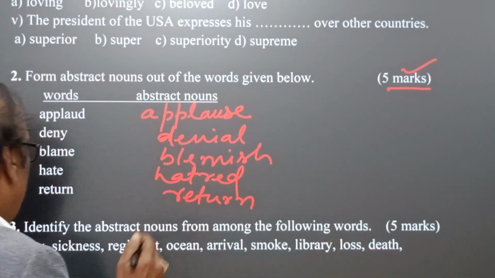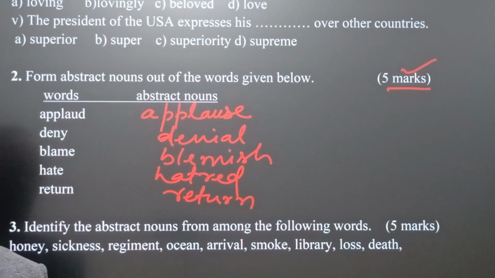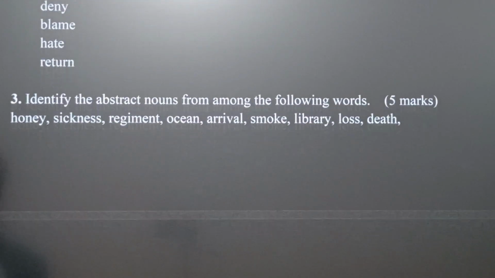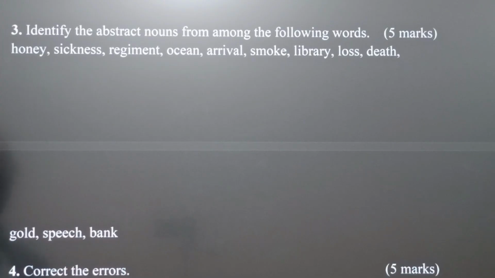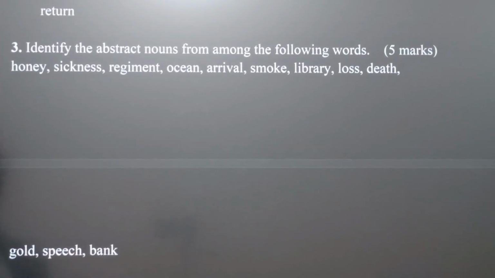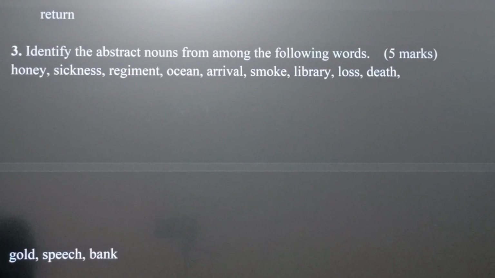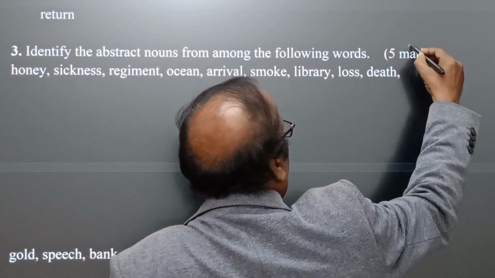Okay, now come to the third point, identify the abstract nouns from among the following words. We have 5 marks here.